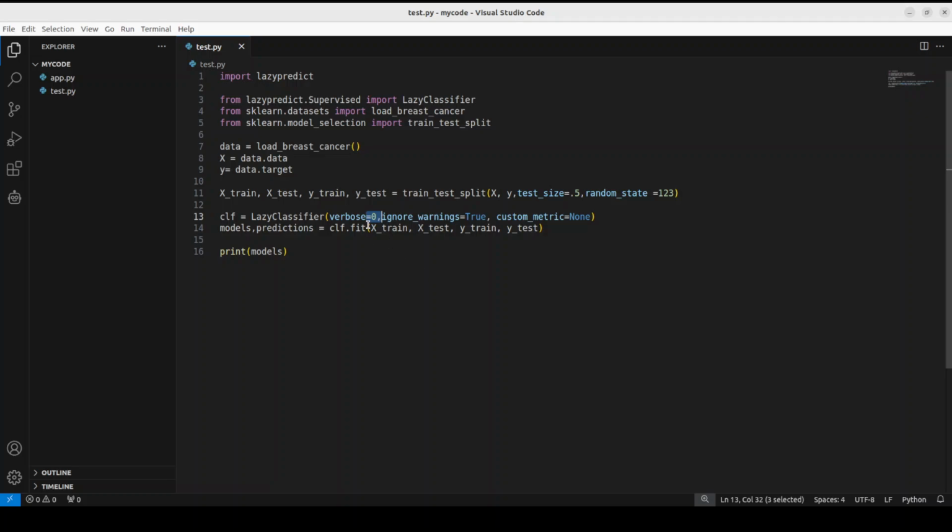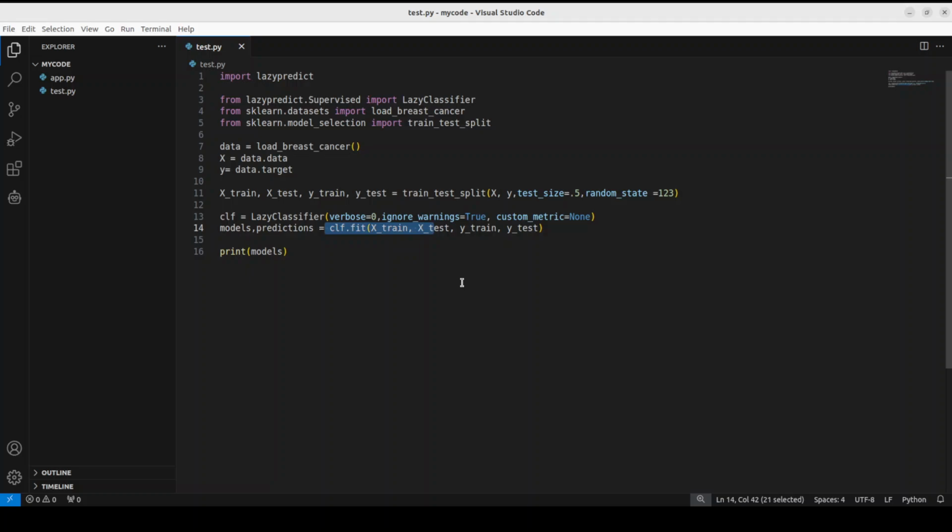In step 3, we are fitting multiple models here. Now the fit method is called on the lazy classifier instance, passing in the training and testing data. So behind the scenes, what is happening is Lazy Predict is creating instances of various classification models from scikit-learn.